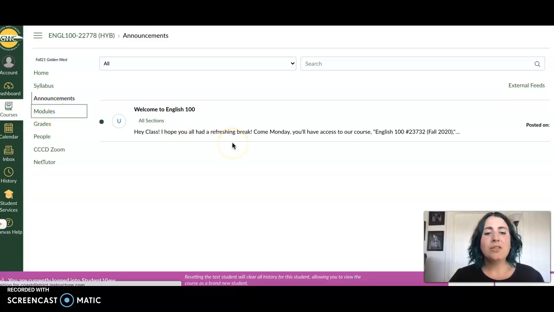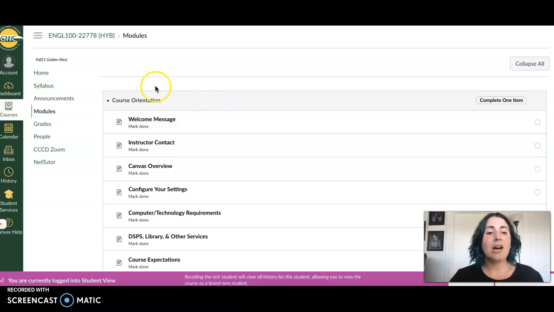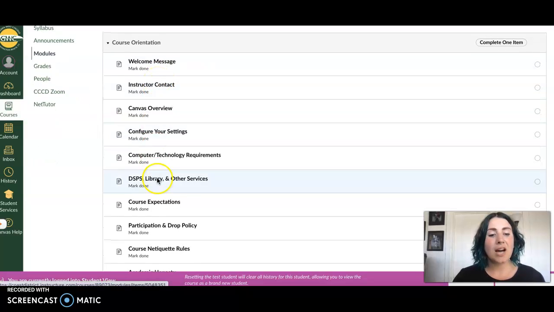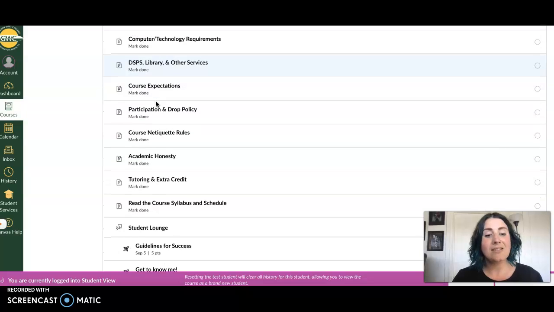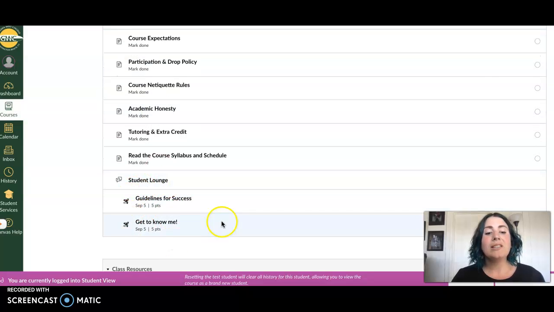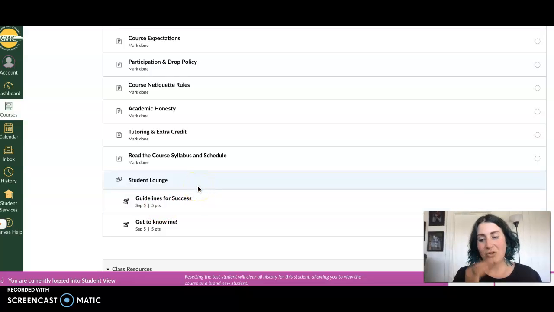Once you get into modules, you'll notice that you have course orientation modules to look through. It has a lot of our campus resources as well as remote versions that you can access still. You also want to complete this guidelines for success and this get to know me at the bottom. They are very quick and simple assignments. The guidelines for success will just be reading through something and checking it off. The get to know me is a private assignment that I read through and get to familiarize myself with you.